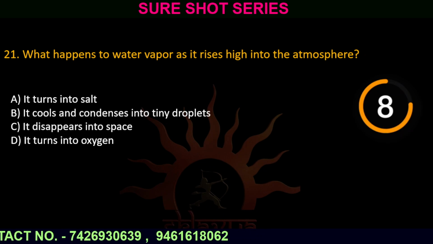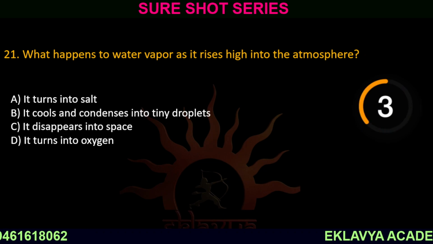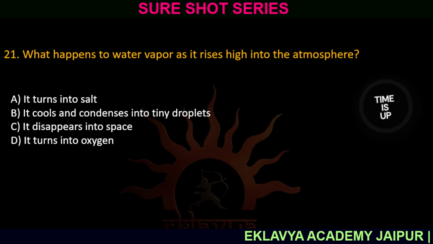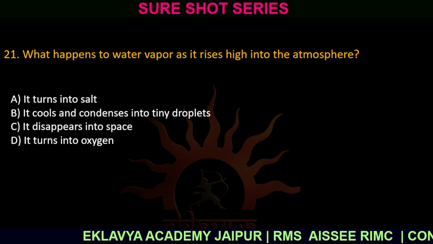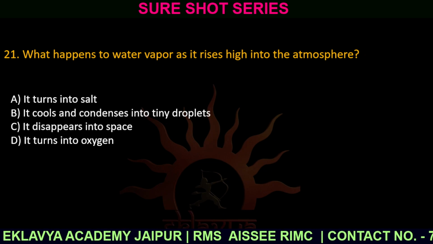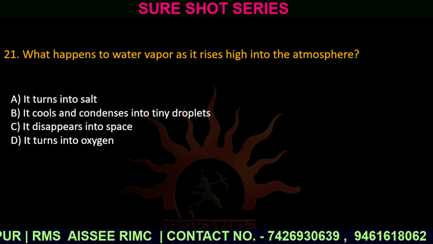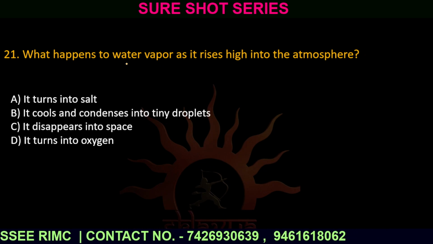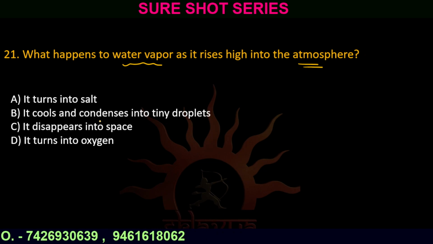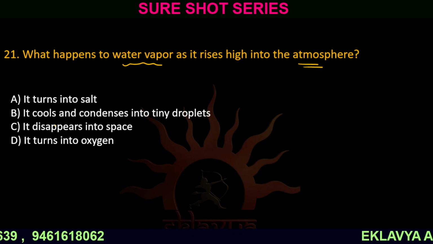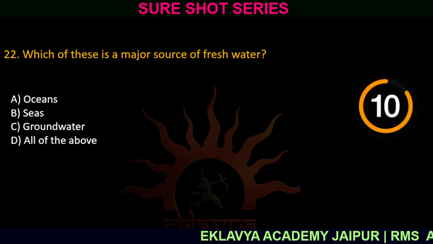Question number 21. What happens to water vapor as it rises high into the atmosphere? Option A, it turns into salt. Option number B, it cools and condenses into tiny droplets. Option number C, it disperses into space. And option number D, it turns into oxygen. The question was, what happens when water vapor rises high into the atmosphere? Correct answer is option number B. It cools and condenses into tiny droplets.